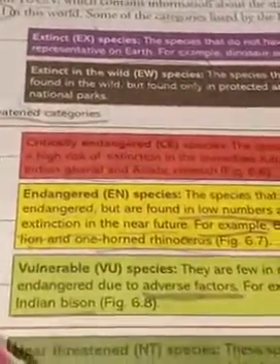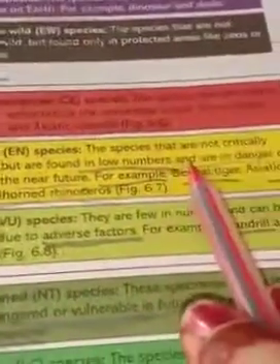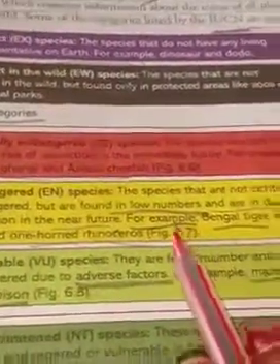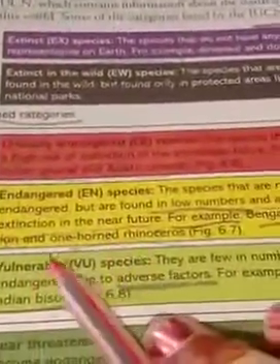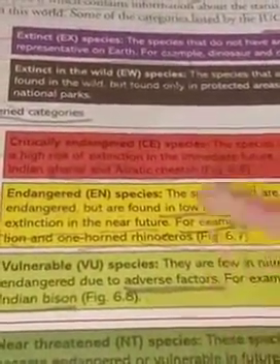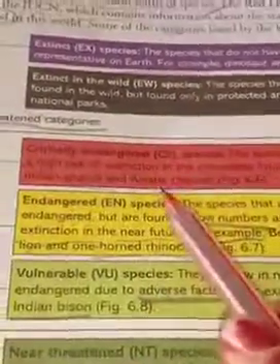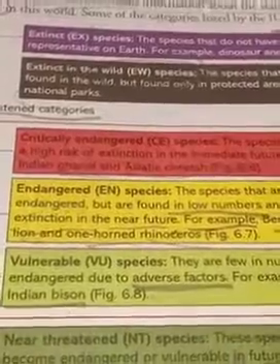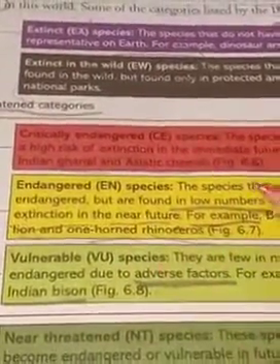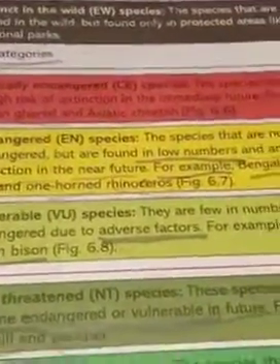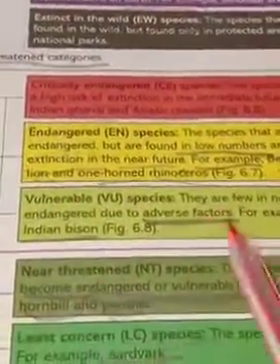The next one is the endangered species. These are species that are not critically endangered but are found in low numbers and are in danger of extinction in the near future. The difference between critically endangered and endangered is that the critically endangered is going to be finished immediately, but endangered species are low in number and are going to go extinct in the near future. For example, Bengal tiger, Asiatic lion and one-horned rhinoceros.